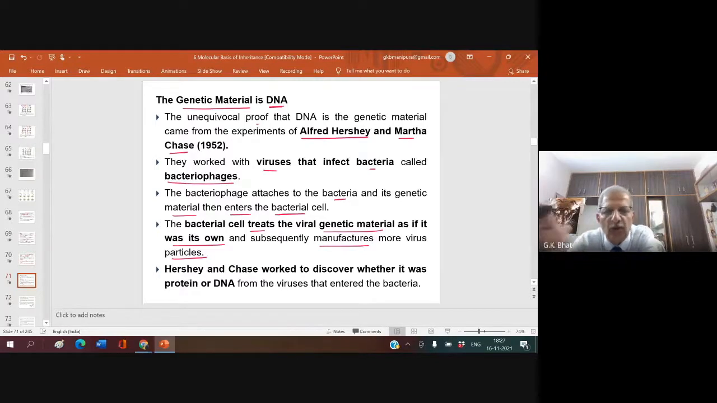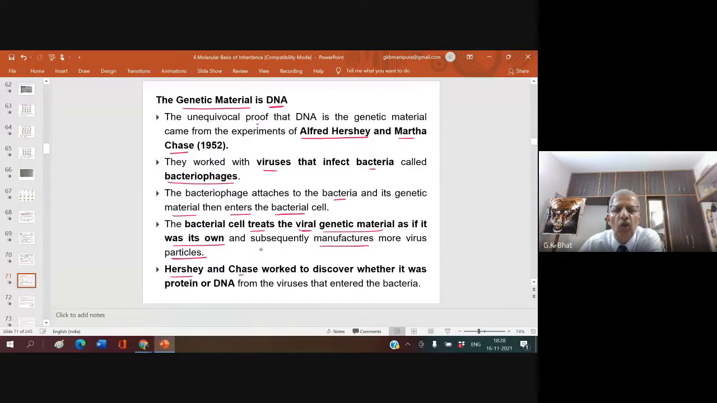So this is a most important point. Viruses don't have their own identity. They can't do anything. If viruses have to propagate, they must enter another living system. Whenever these viruses enter the bacteria, the bacteria will not know whether it is the virus's DNA or its own. The moment the virus enters the bacteria, the viral DNA becomes part and parcel of the DNA of the bacteria. So the bacterial cell treats viral genetic material as if it was its own and subsequently manufactures more virus particles.